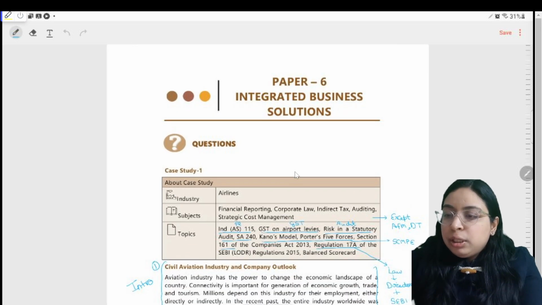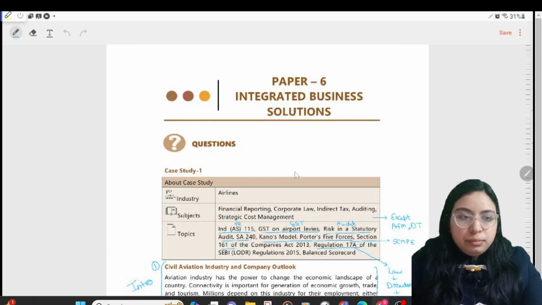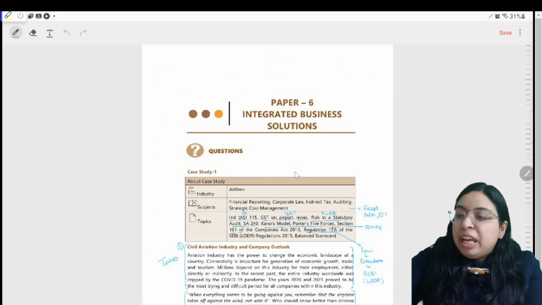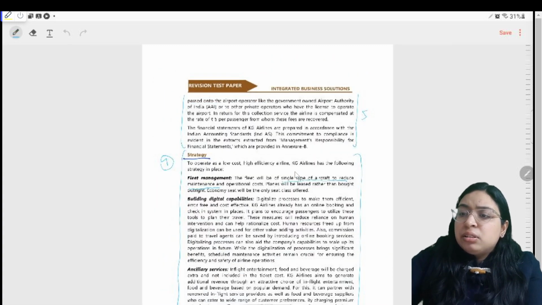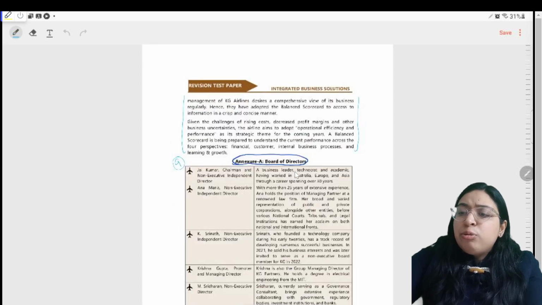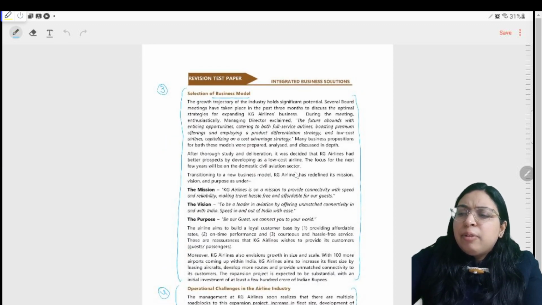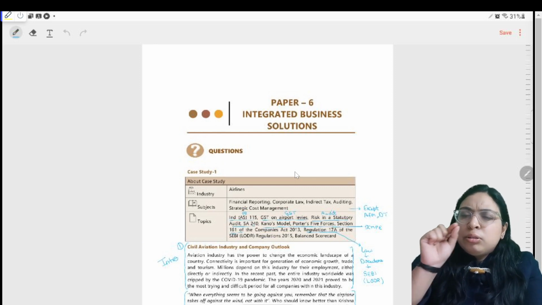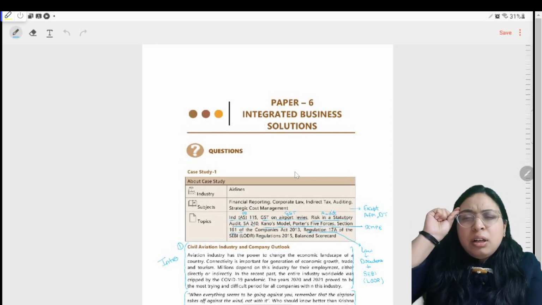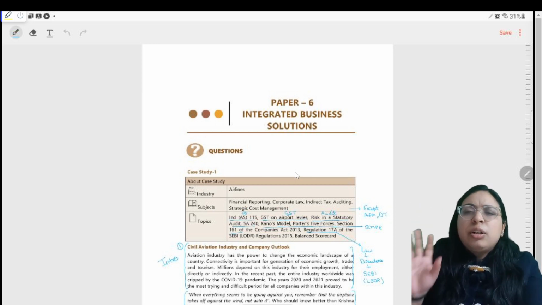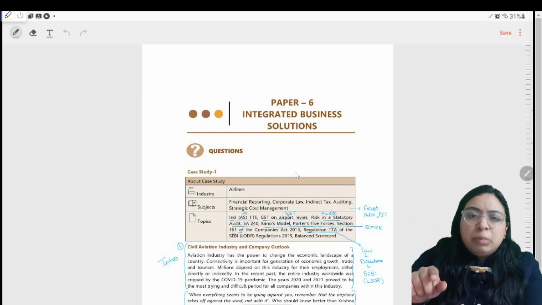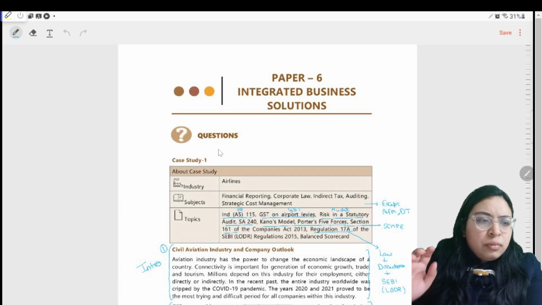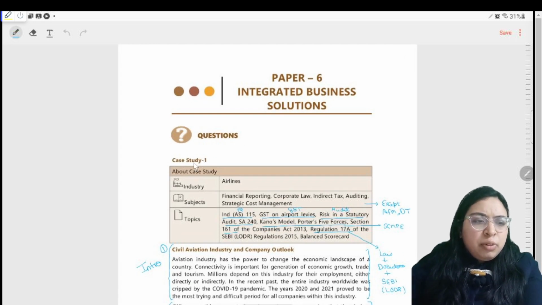If you go to the case study, you will find that case study number 1 consists of 10 long pages. If you are a slow reader, one who takes every word slowly so that it goes directly into the mind, believe me, this subject is not for you. You have to read smart. Let me tell you what I mean. So, you see case study number 1.